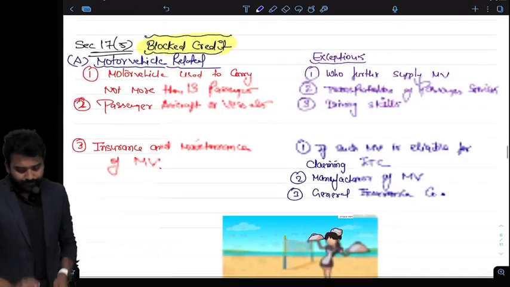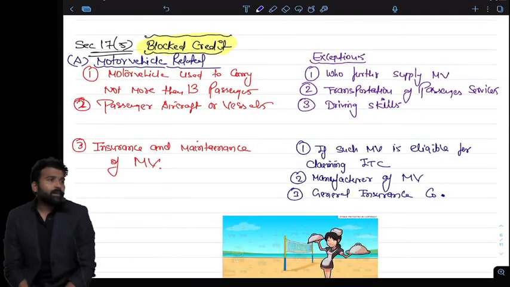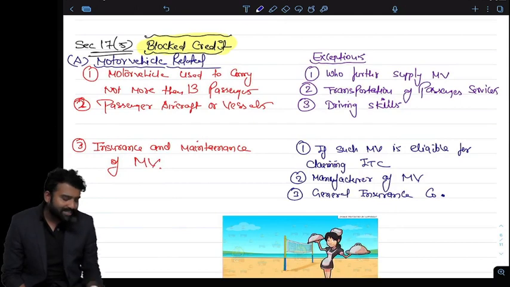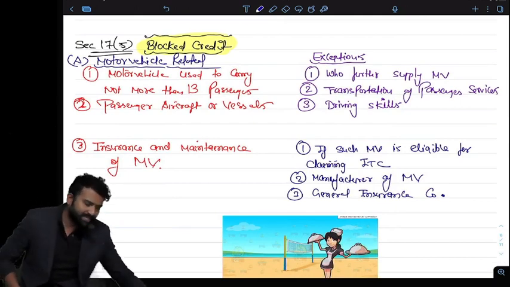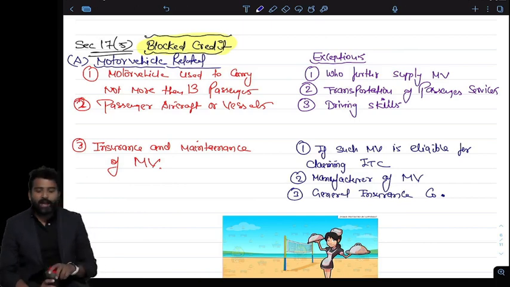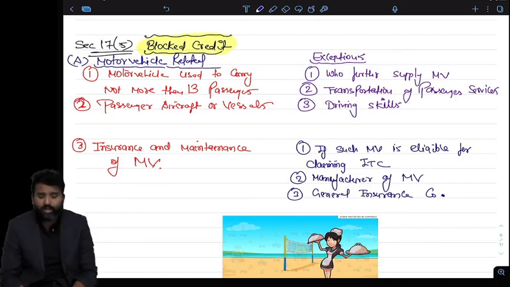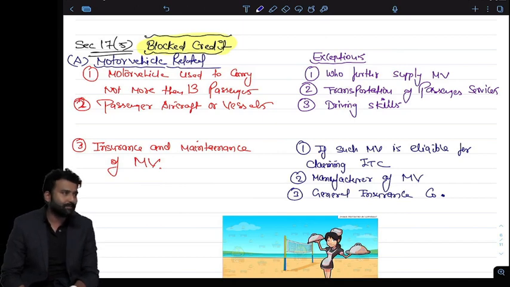Now listen carefully. In the basics, we have discussed that I can claim credit on anything I am buying for the purpose of business. Now I am saying no. You cannot claim credit of those purchases, those services, those inward supplies which are covered in 17 subsection 5.